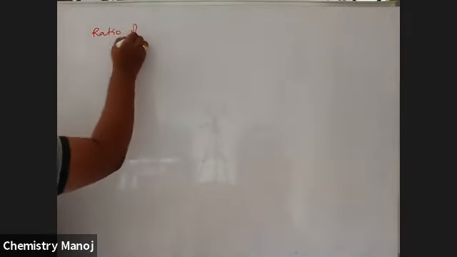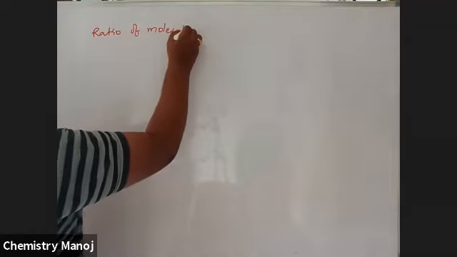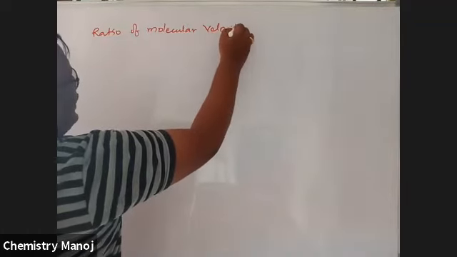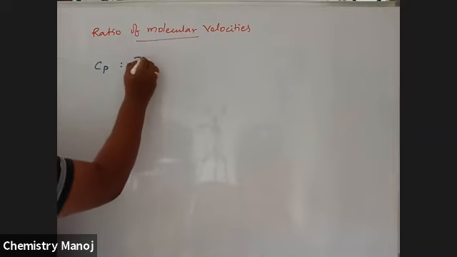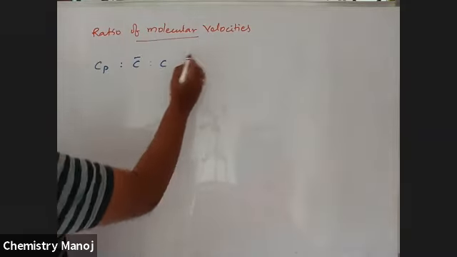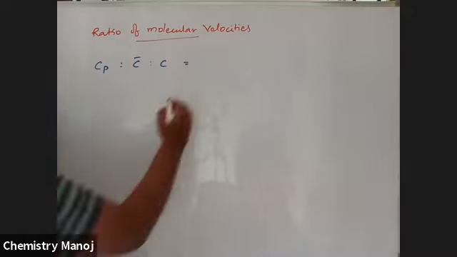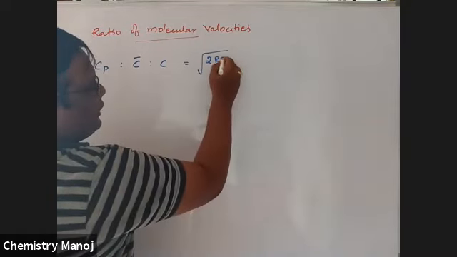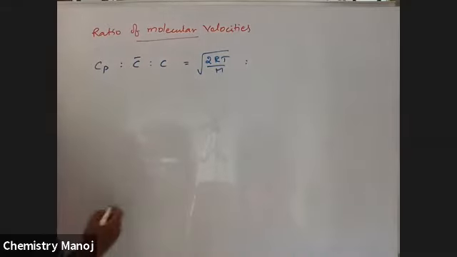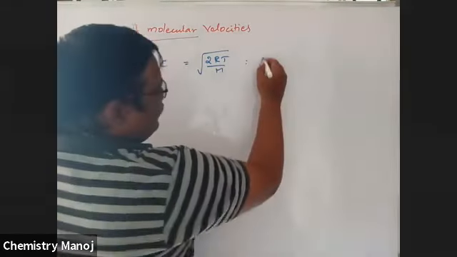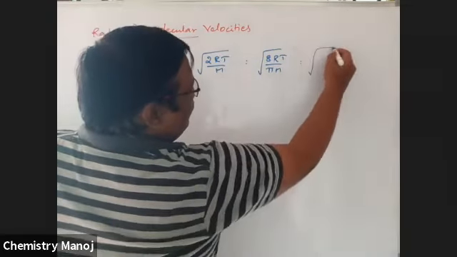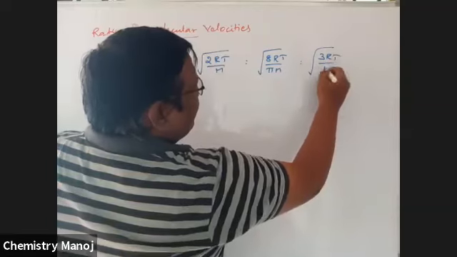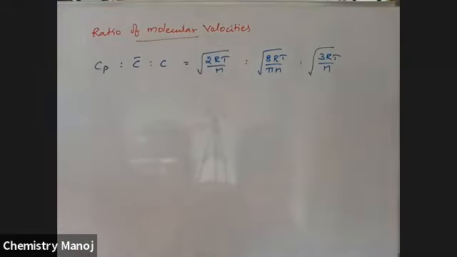Ratio of molecular velocities. So that is Cp is to C bar is to Cn. What is the Cp formula? Under root 2RT by M is to C bar, that is under root 8RT by pi M, is to under root Cn, 3RT by M. This is the formula.